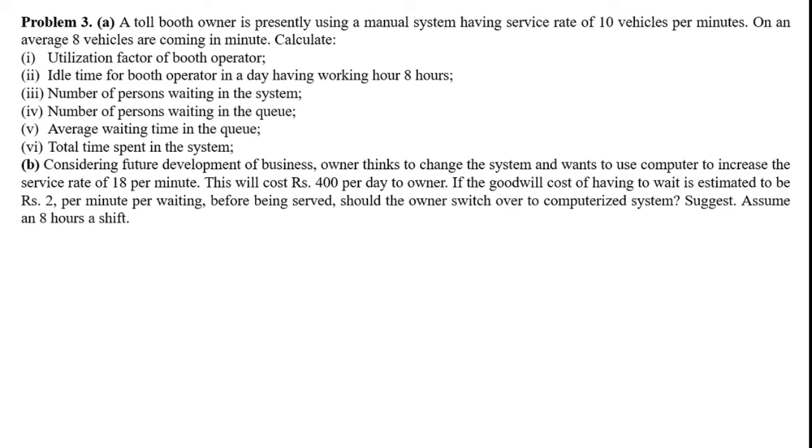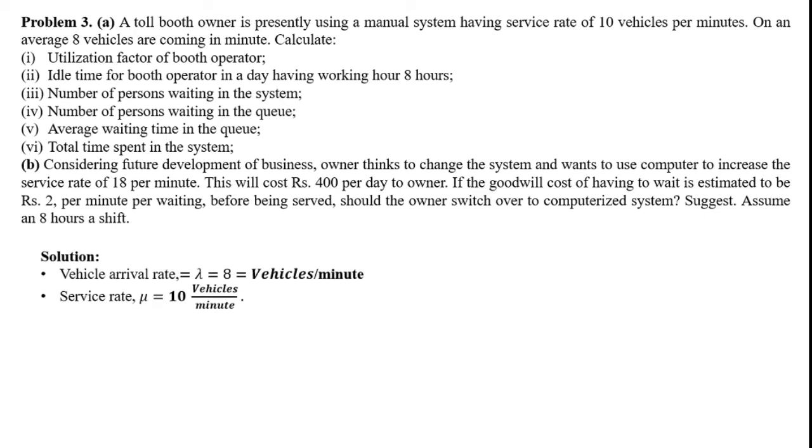So first of all we will calculate the first part, that is calculating the first 6 things, and then after we will suggest whether the owner should move to the computerized system or he should stay with the manual system. So first one is the vehicle arrival rate, that is lambda, that is 8, which is already given to us directly. So lambda equals 8 vehicles per minute. Similarly, service rate is also given to us, that is mu, that is 10 vehicles per minute.